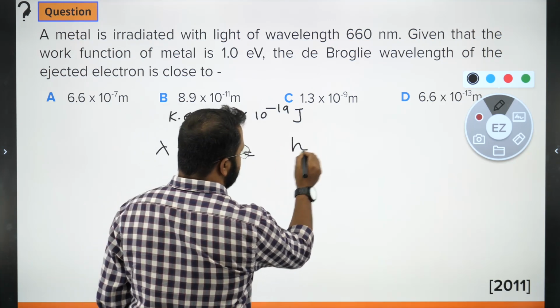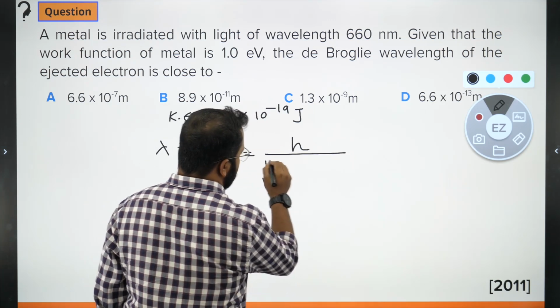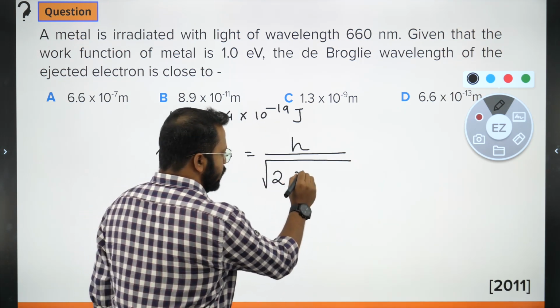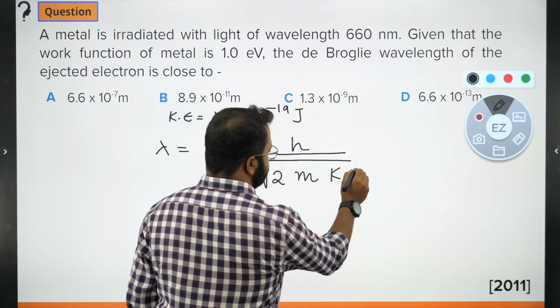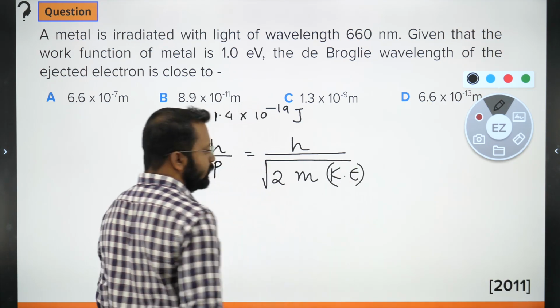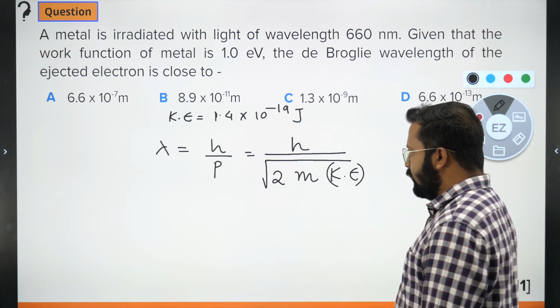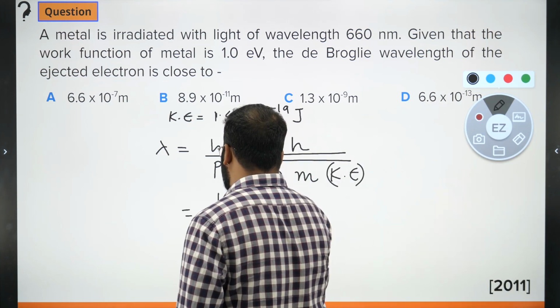And how is momentum related to kinetic energy? p equals root over 2 m KE.